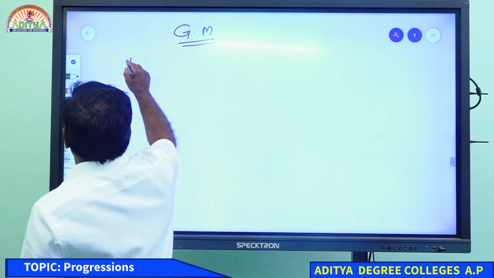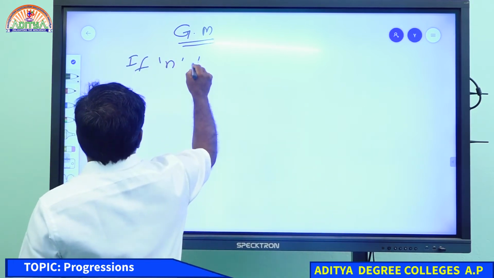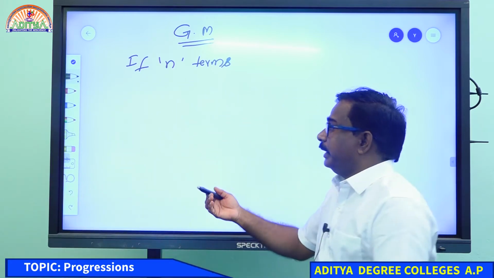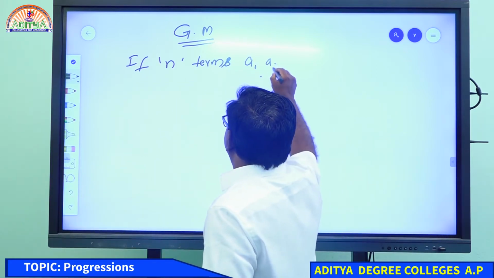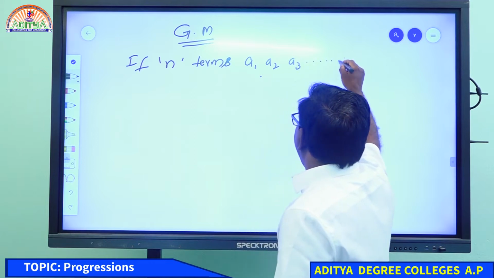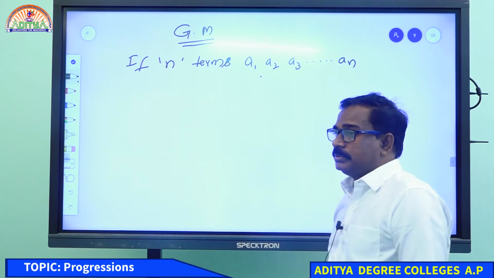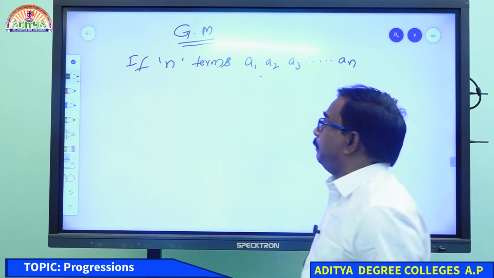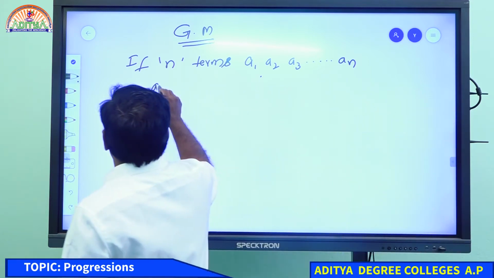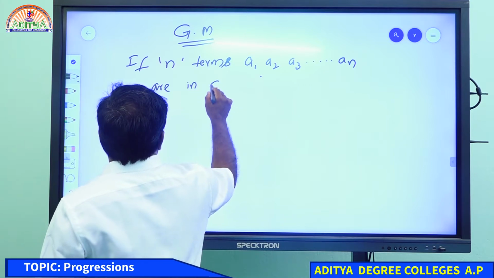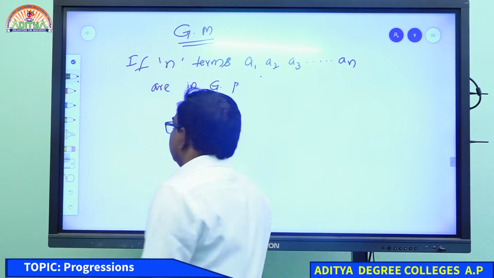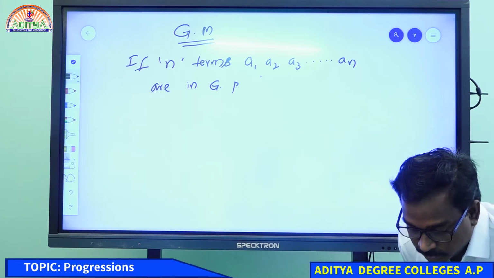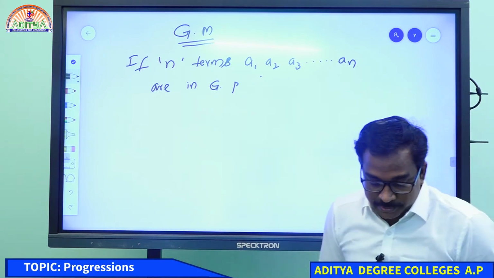If n terms A1, A2, A3, A4 and so on An are in GP, that is, in geometric progression, then what is the geometric mean?